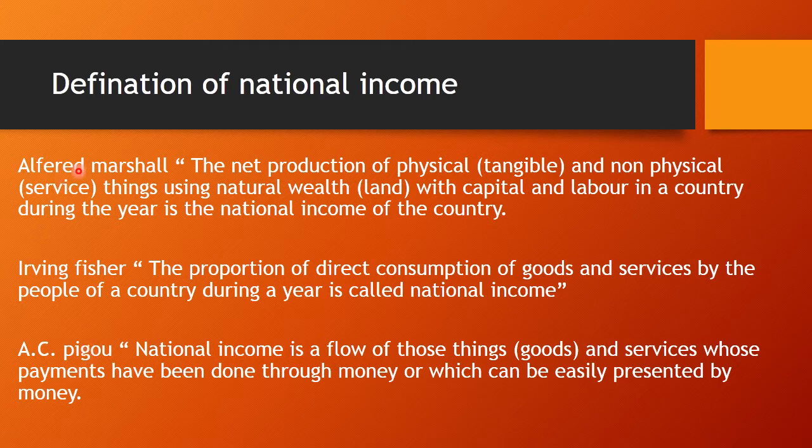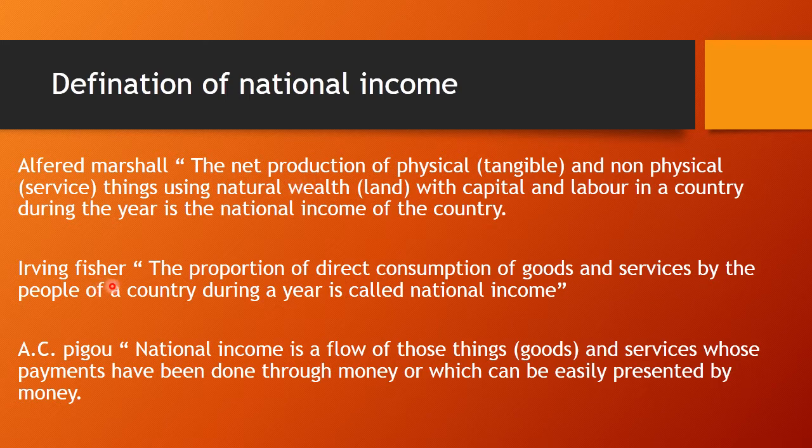First one is the definition given by Alfred Marshall. The net production of physical, that is tangible, and non-physical, that is the services, things using natural wealth, that is land, with capital and labor in a country during the year, is the national income of the country. Now as you can see by the definition, it puts more emphasis on the net production of goods and services. So that's why the definition given by Marshall is production oriented.